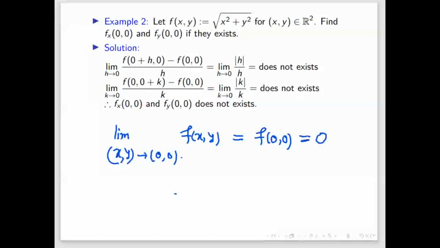Now we have to show whether this limit is 0 or not. If this limit is 0, then the function is continuous. If it is not 0, then the function is not continuous. So now what is your answer?